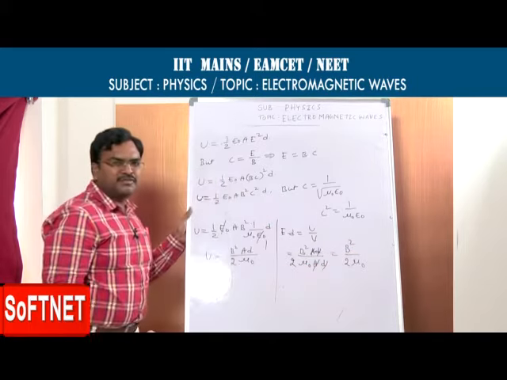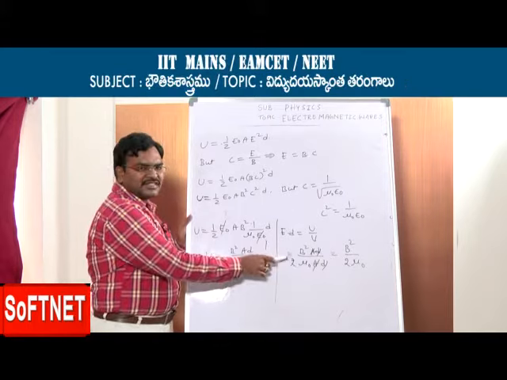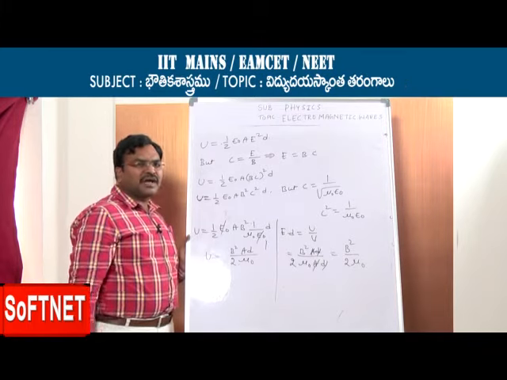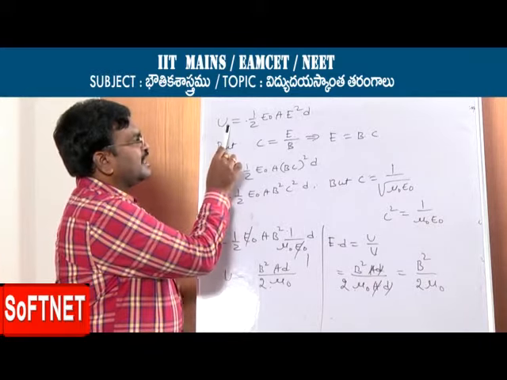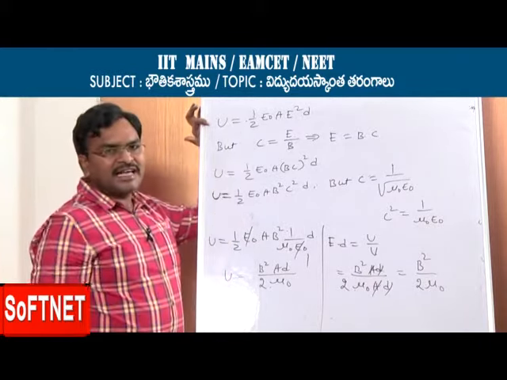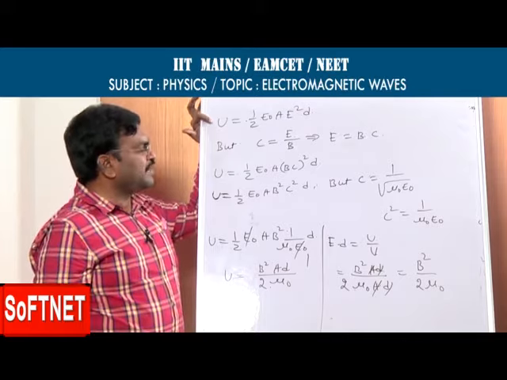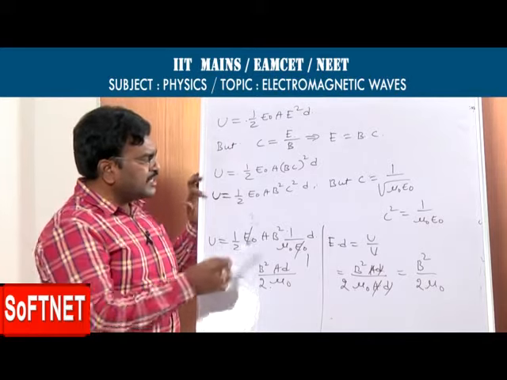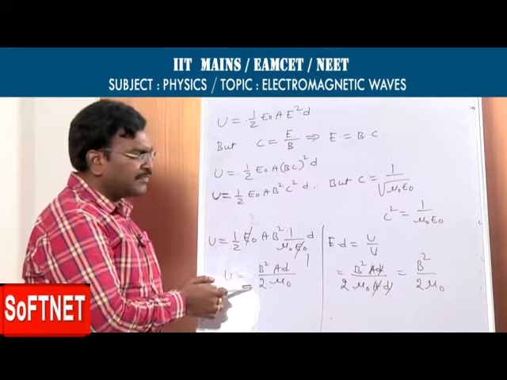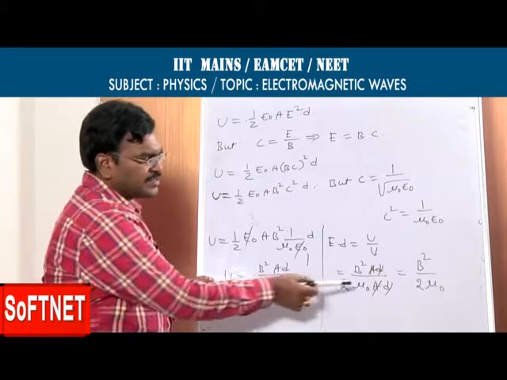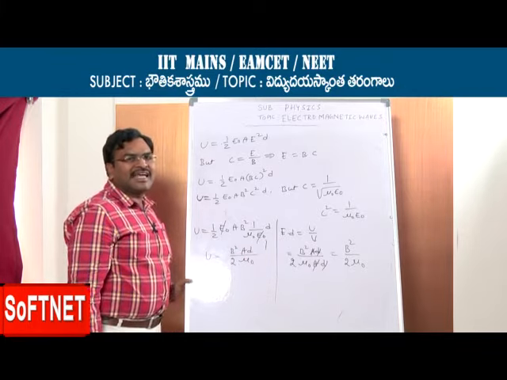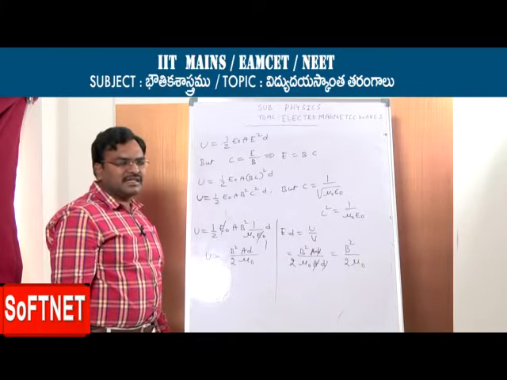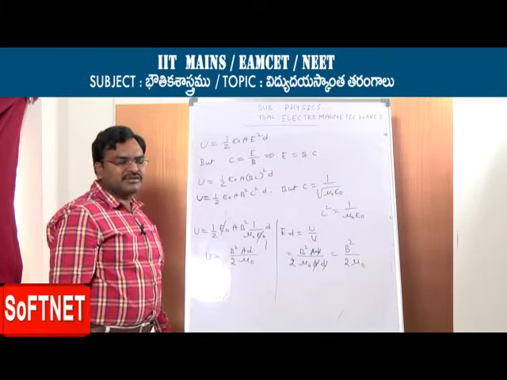This is the energy density of the electromagnetic wave due to the magnetic field. The earlier one is due to the electric field. Now we calculate the total energy density of the electromagnetic wave.